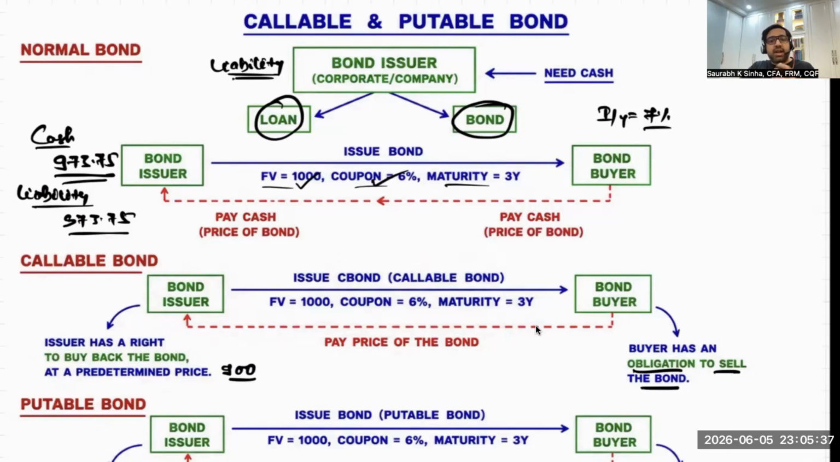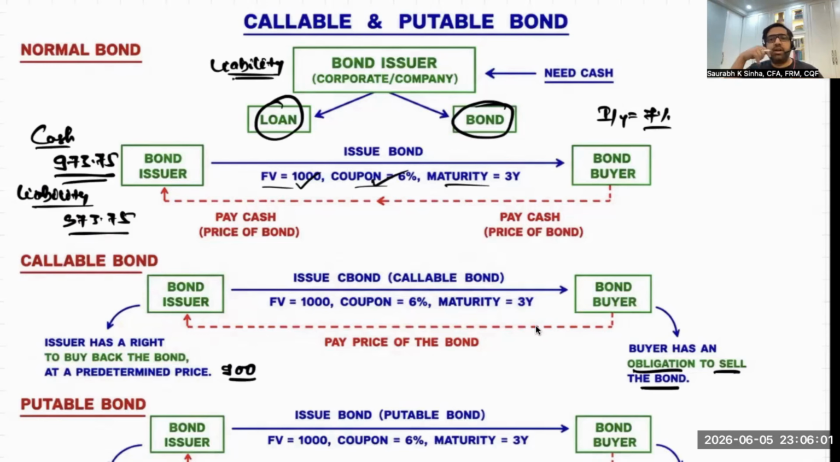So who has the right, who has the option to buy whenever he feels like? It is the issuer. If the issuer wants to buy, the bond buyer has to sell at 900. If the bond issuer does not want to buy back the bond, the bond buyer cannot sell the bond. This is a callable bond.